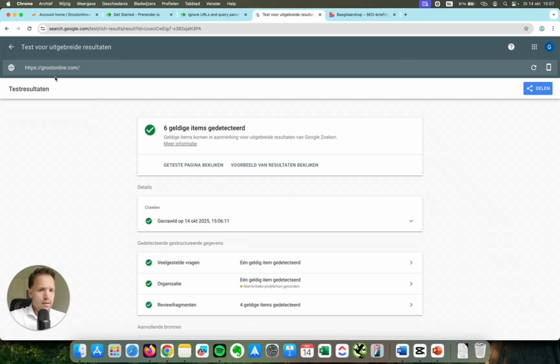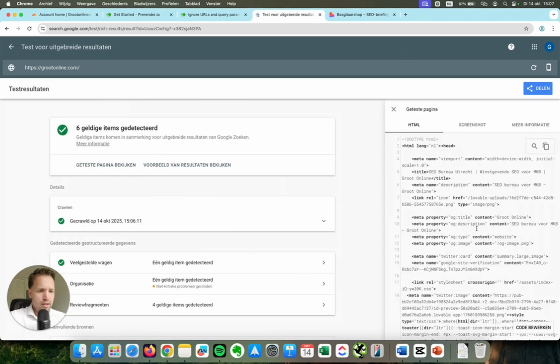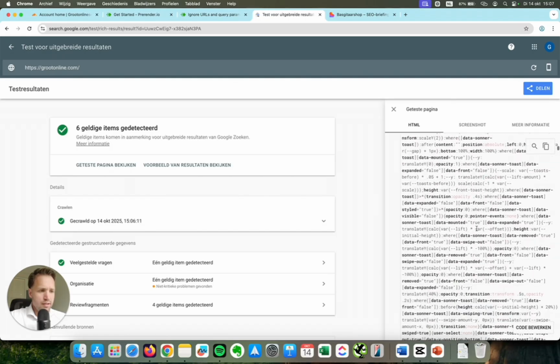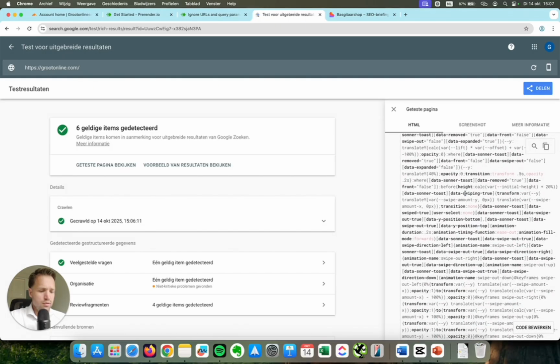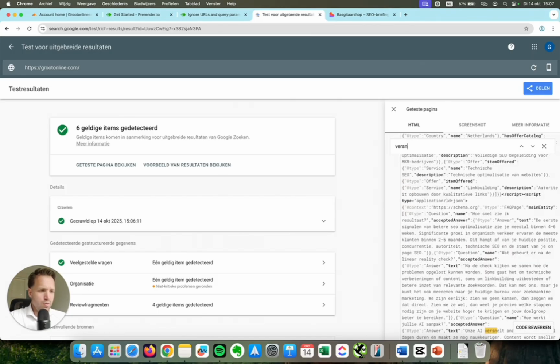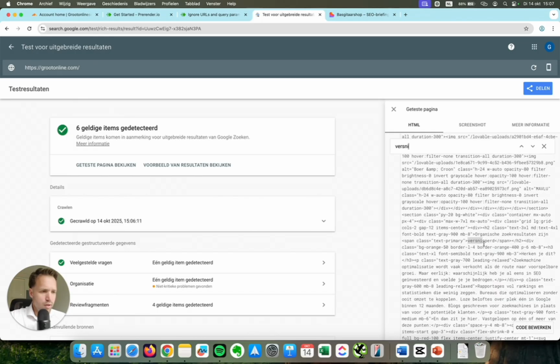The other way again is to go to the rich result test. You check for the page here and you can see what Google sees, and also do CMD-F or Control-F again. And you look for a certain word that's on your page, whatever it is, or a few, and there it is. You can see the content right there, meaning Google and AI chatbots can now see your content.